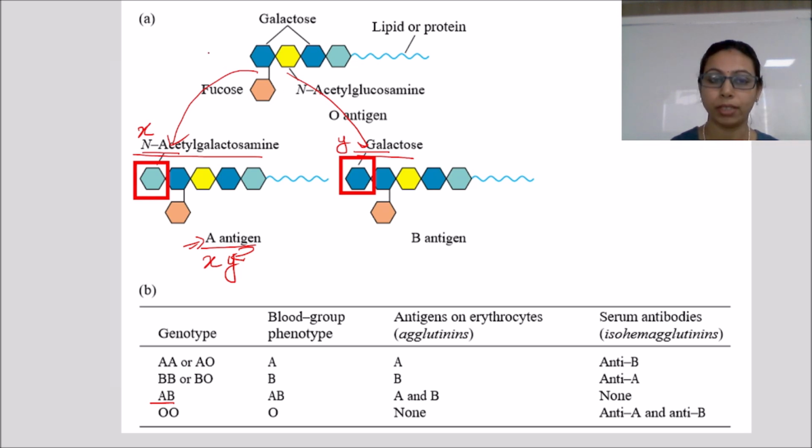Another point is the positive. We always use the terms A positive, A negative. What is it? This positivity or negativity represents the Rh factor, or rhesus factor. The person who has the rhesus factor will be considered positive, and those who lack it will be considered negative.